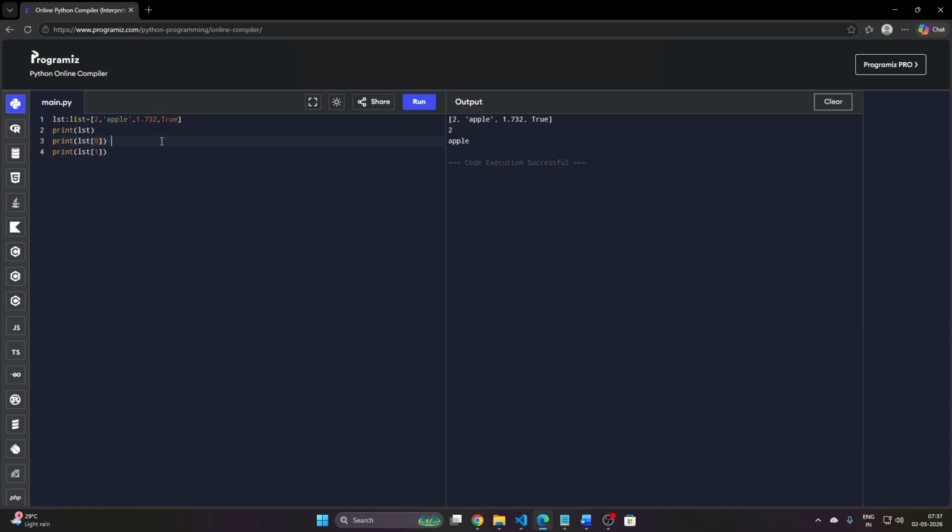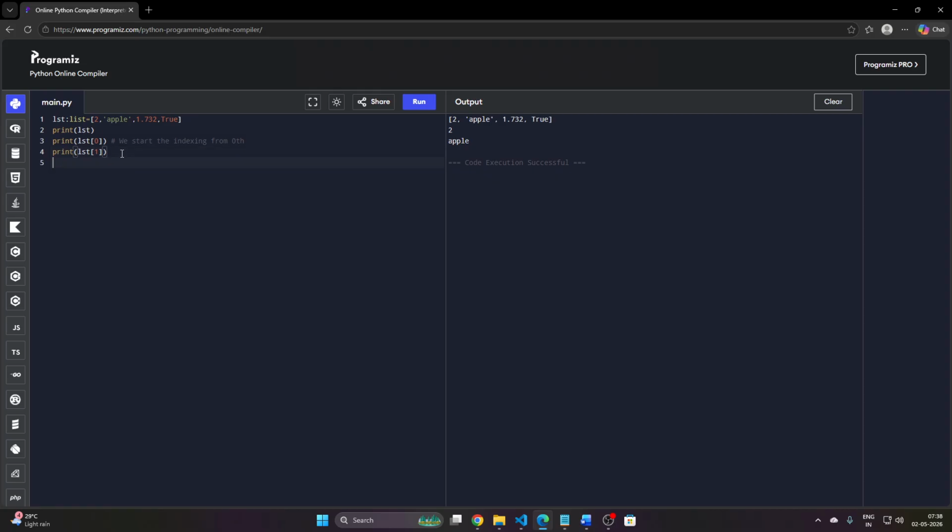Here I am just mentioning that we start the indexing from the zeroth index. The first element is recorded as the zeroth element, and the very next one is the oneth element, meaning the second, and then the third.